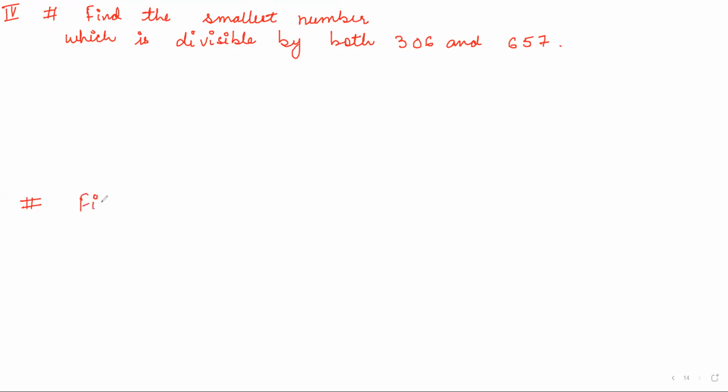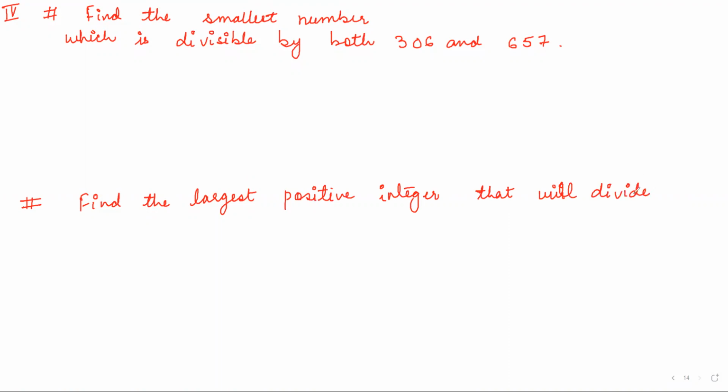Find the largest positive integer that will divide 1251, 9377 and 15628, leaving remainder 1, 2, 3 respectively.